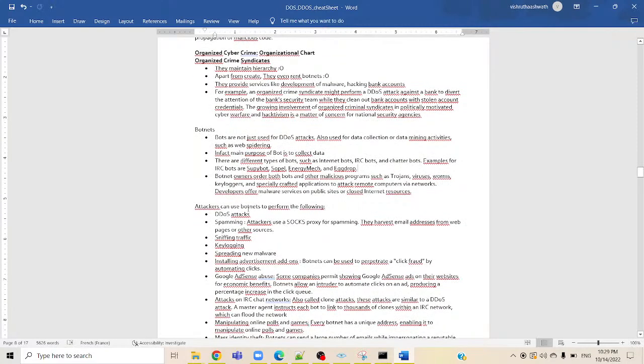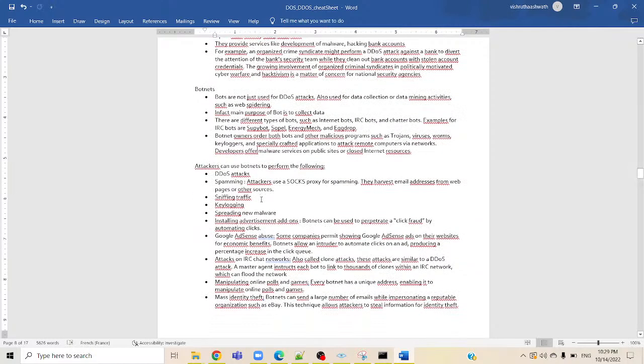Botnet owners order both bots and other malicious programs such as Trojans, viruses, worms, keyloggers, and specially crafted applications to attack remote computers via networks. Developers offer malware services on public sites or closed internet resources.